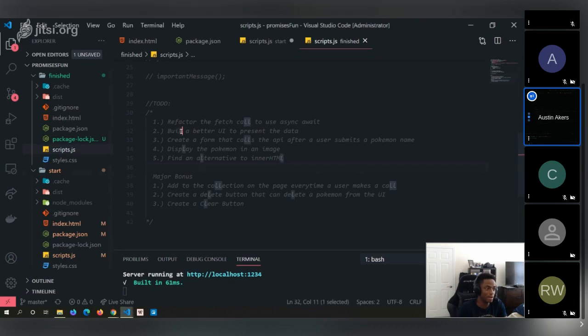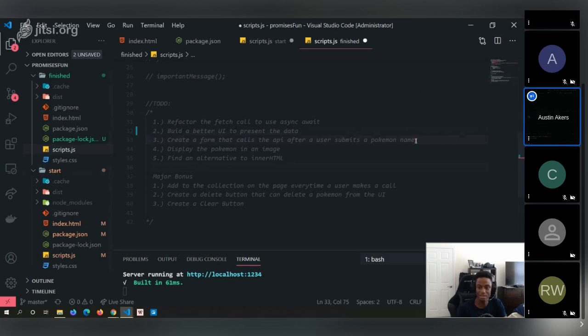Build a better UI to present the data. It was cool that we had a list, but can we build a better UI to present that data? Create a form that calls the API after a user submits a Pokemon name. You can do that, or better yet, you can make it reactive, so every time they type something, it calls the API. But there might be some problems with that, right? Can you create something that says, even though you just typed something, you're going to have to wait, let's say 2 seconds? You can still type, but it won't register every single keystroke. It'll only register after every 2 seconds.